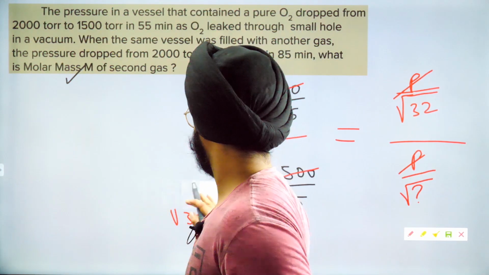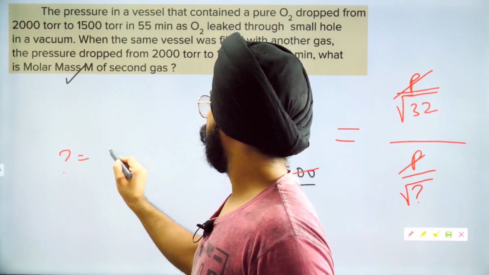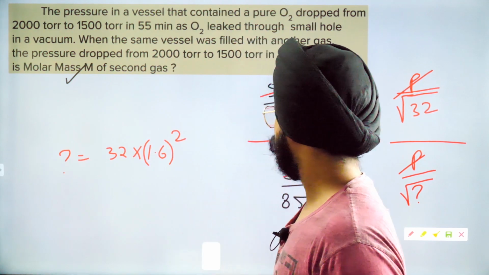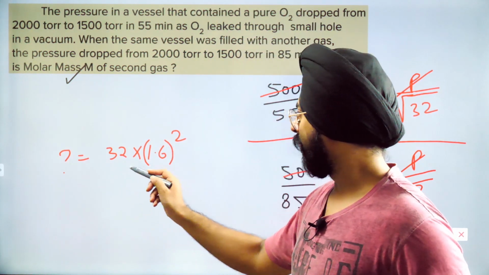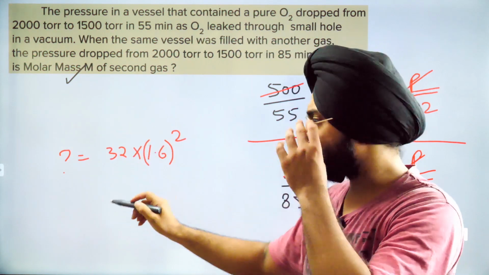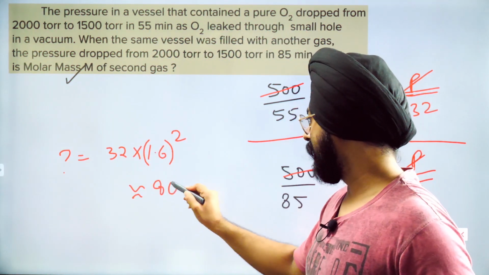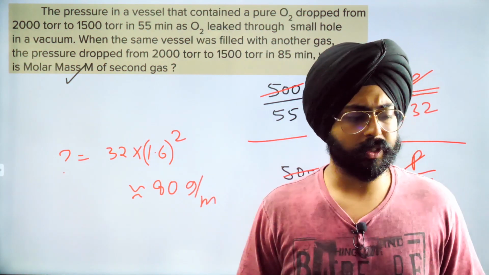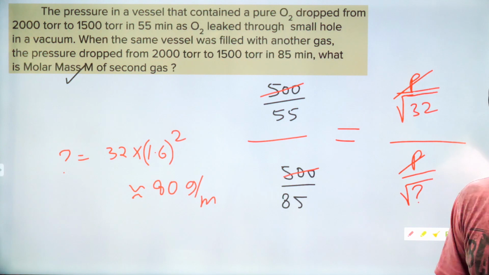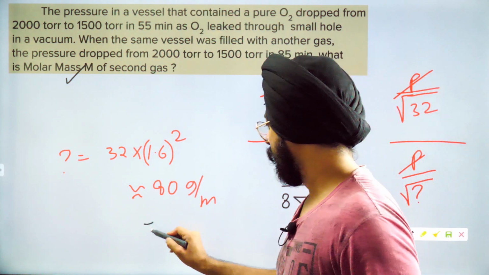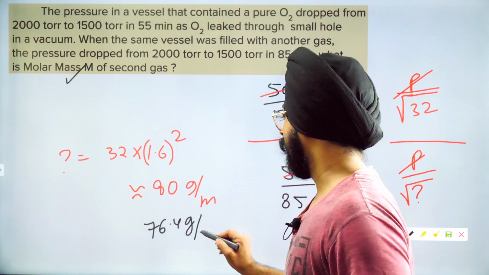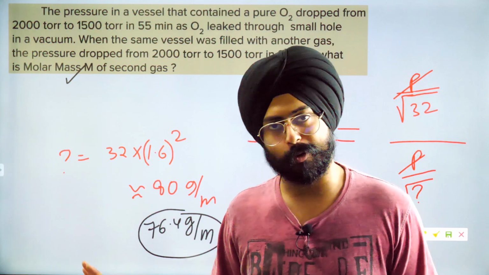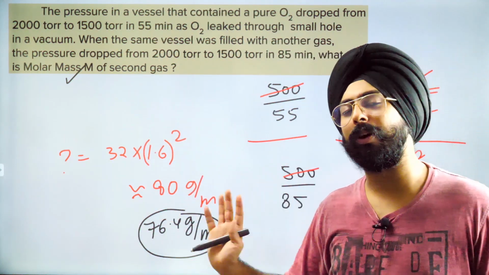So now I have this question mark is equal to 32 into 1.6 whole square. This is the approximation, 32 into 1.6 whole square. This is a very approximate answer. Approximately around 80 would be the answer, 80 grams per mole. I have the accurate answer with me as well. It is 76.4 grams per mole. So if you calculate it accurately, this will be the answer. I've just done a very broad approximation over here, but this is how you're supposed to solve such questions.